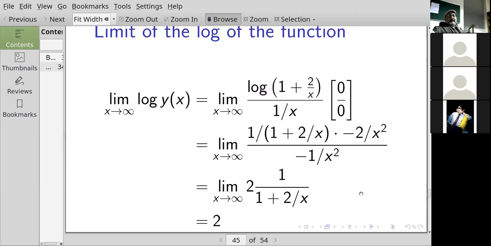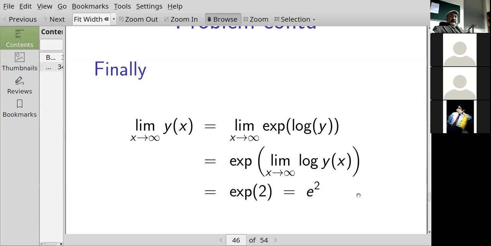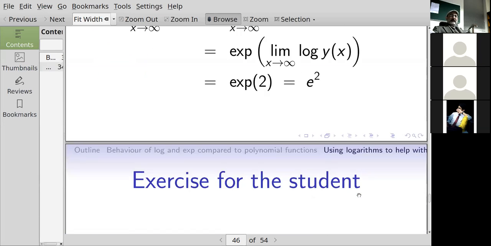Is that all right so far? Is there a question at this point? Okay, so if the logarithm of y goes to 2, what does y go to? Exponential of 2. Okay, so e squared, exponential of 2. Is that okay? Yes. All right. Makes sense.